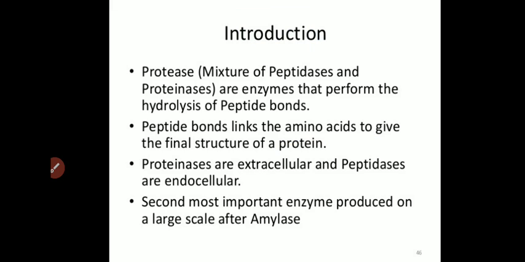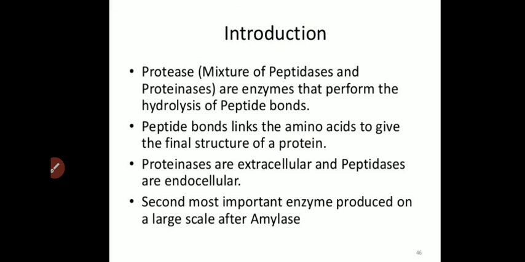Proteinases are extracellular and peptidases are endocellular. Protease is made up of a mixture of two types of enzymes, peptidase and proteinase, in which proteinases are extracellular, present outside the cell, whereas peptidases are endocellular enzymes.